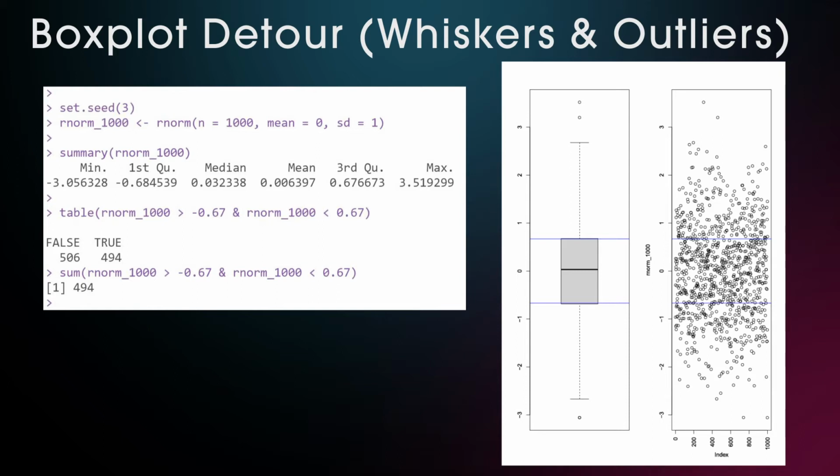The first quartile and the third quartile are at around these 0.67. When we ask specifically which values are above or below 0.67 standard deviations to the left or the right, we get these almost 50% that represent the interquartile range of 1000 normally distributed points.